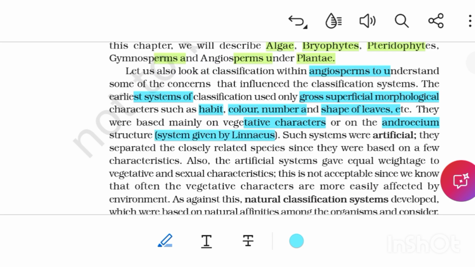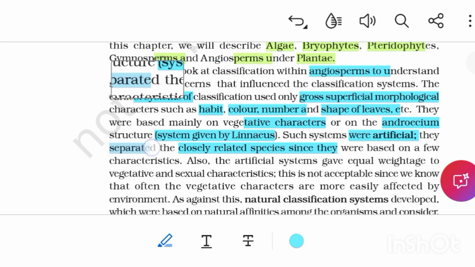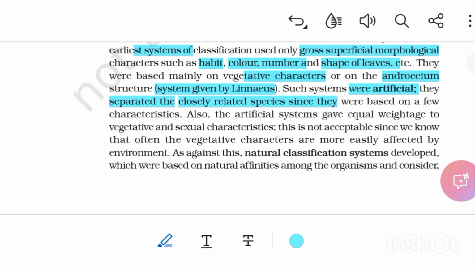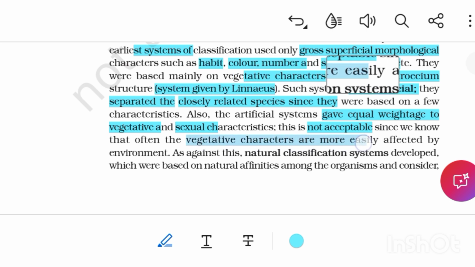Such systems were artificial. They separated closely related species since they were based on few characteristics. Also, the artificial systems gave equal weightage to vegetative and sexual characteristics. This is not acceptable since we know that often the vegetative characters are more easily affected by the environment.